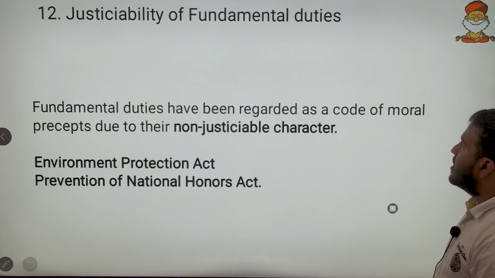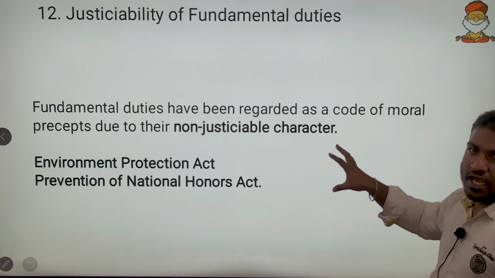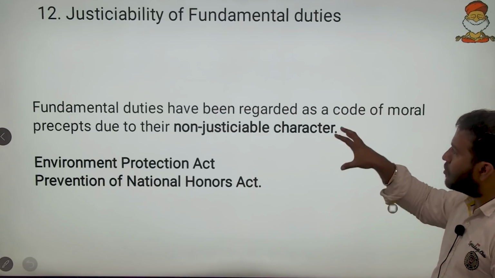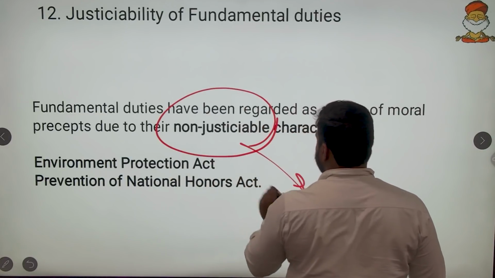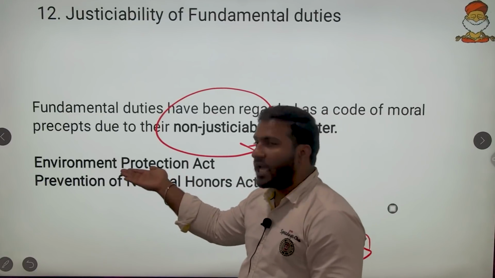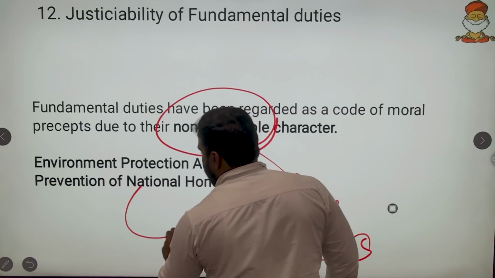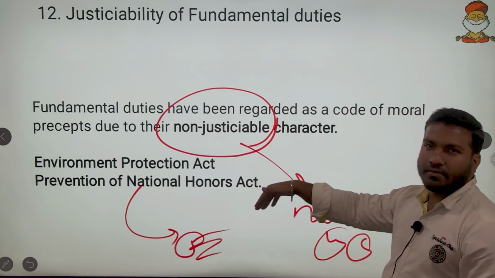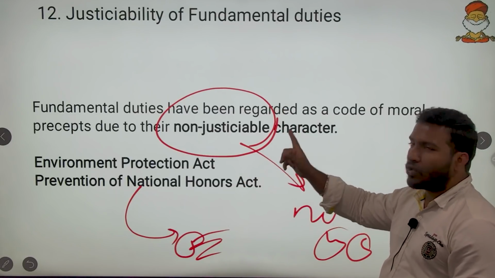And then the justiciability of fundamental duties. Here also the same holds good. Enforceable by courts, no. Enforceable by law, yes. Fundamental duties are not enforceable by courts, or they are not justiciable in nature. But we have the Environment Protection Act which enforces a fundamental duty, and we have the Prevention of Insults to National Honour Act which punishes a person if he disrespects the national flag, national anthem, etc. So this shows that enforcement by law is correct, by courts wrong.